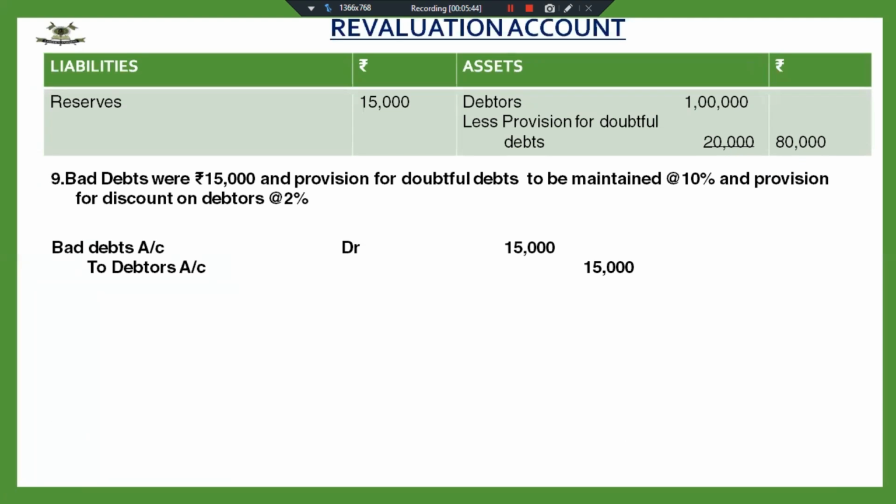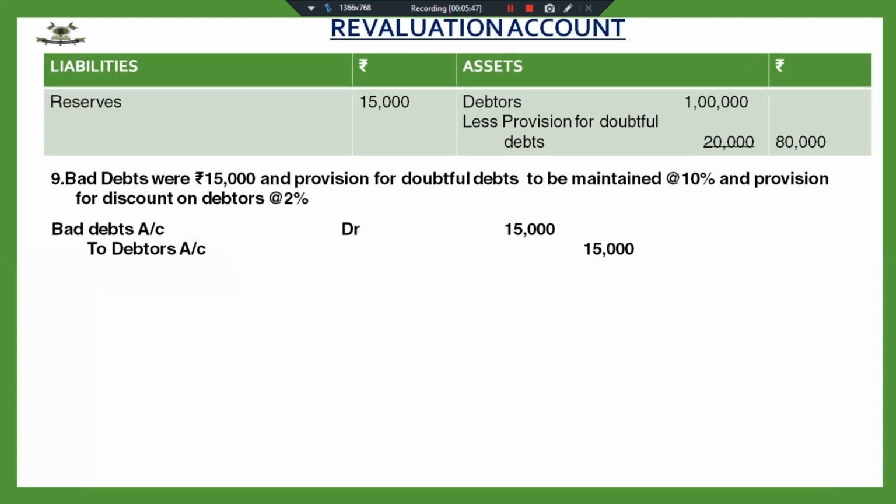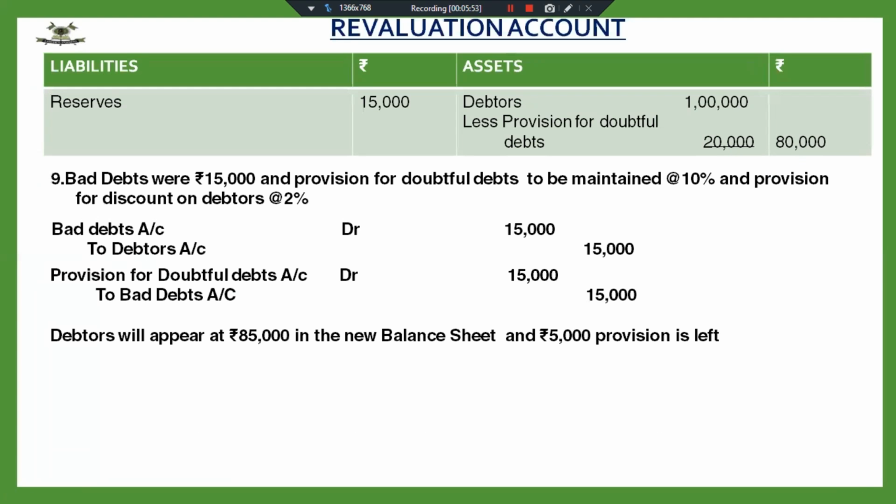Yes, the first entry will remain the same, bad debts to debtors, and then I'll write off bad debts from provision for doubtful debts. Fine. Now my question to you is, what will be the amount of provision that is required in the new balance sheet, and what is the amount of provision for discount that is required in the new balance sheet? Calculate it and then tell me the answer.